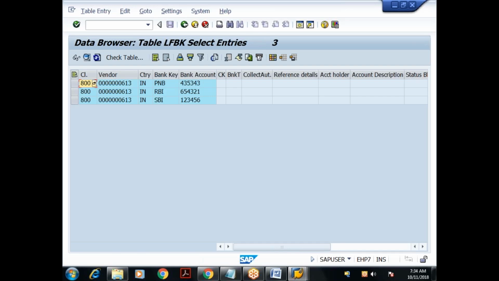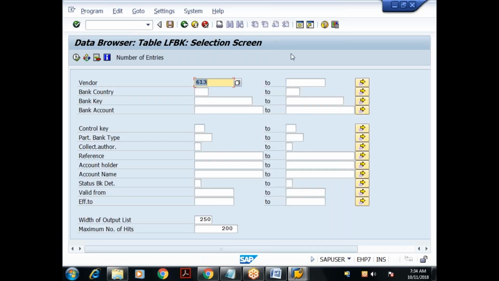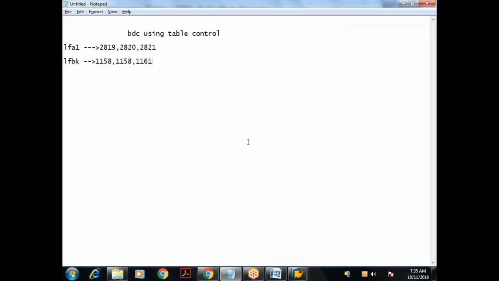Understood. So what I am trying to show here is in my transaction XK01, when I'm trying to create the vendor, there is one screen which contains a table control. Table control means where we can enter multiple records. So I entered 3 records. For the first vendor, I have not captured any bank records, so there was no change in the table entries. For the second vendor, I navigated to the screen containing the table control and entered the data.